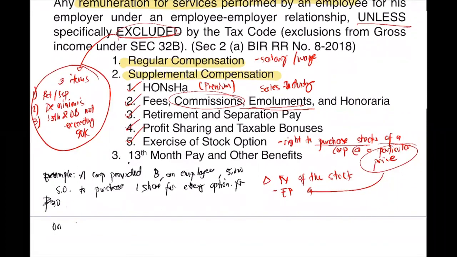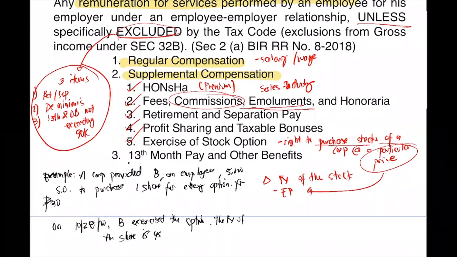On October 28, 2020, B exercised the option. The fair value of the share is 45.